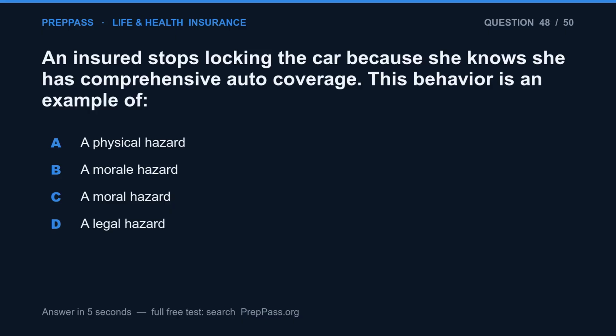Question 48. An insured stops locking the car because she knows she has comprehensive auto coverage. This behavior is an example of A. A physical hazard. B. A morale hazard. C. A moral hazard. D. A legal hazard.